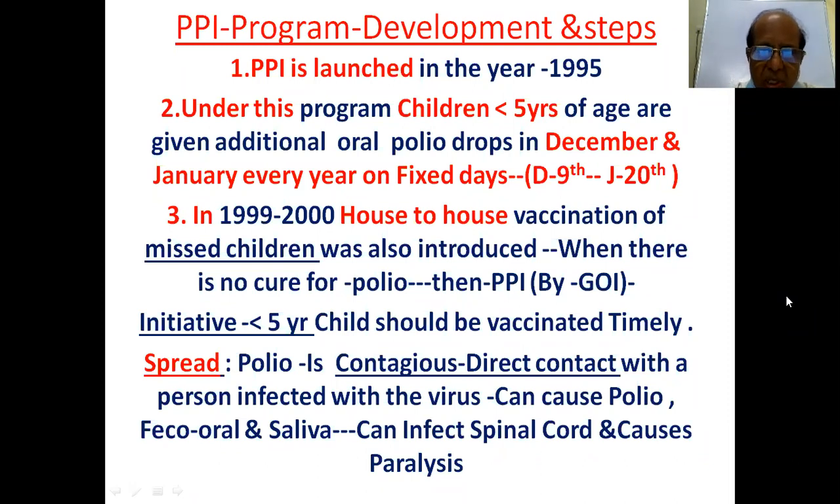Because once paralysis occurs, it is very dangerous because it affects the spine. It causes paralysis. Initiative: a child less than 5 years should be vaccinated timely. Spread: polio is contagious. Direct contact with a person infected with the virus can cause polio. The spread may also be by fecal-oral route or saliva. It can infect the spinal cord and cause paralysis.